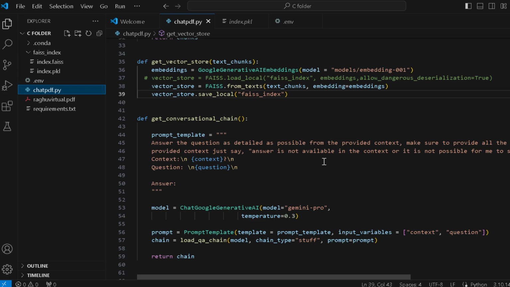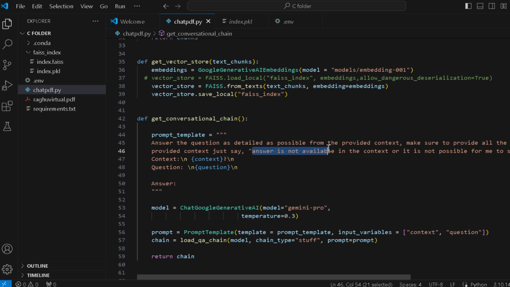Okay, then we have the conversational chain. This conversational chain defines a prompt template for question answering. The template includes a placeholder for the context extracted from the PDF text, and the user can ask a question. Here it instructs the AI model to answer as comprehensively as possible and avoid providing incorrect answers.